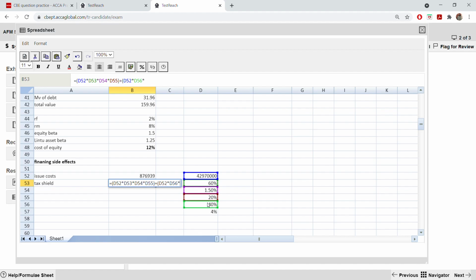Multiply this by 4%, because for that interest also we are having tax relief for that 40%, which is at 20% because tax is 20%, which is this: 4214850.